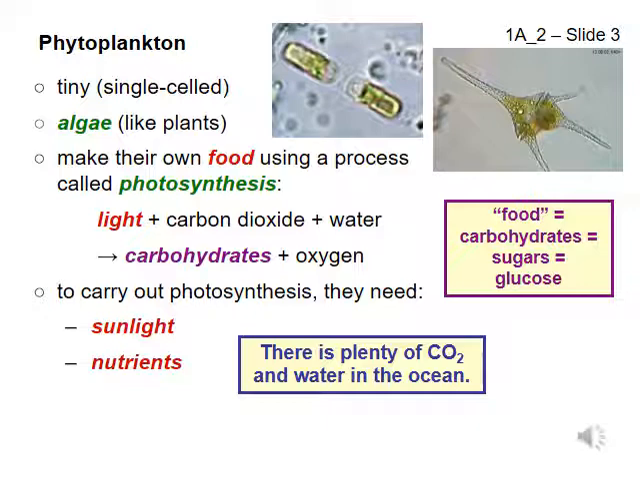Notice that phytoplankton also make oxygen when they carry out photosynthesis. We say that the oxygen is a byproduct of photosynthesis. In other words, the oxygen is an unwanted leftover. Phytoplankton are not trying to create oxygen when they carry out photosynthesis. Phytoplankton are trying to create food for themselves. The oxygen is just released into the water.